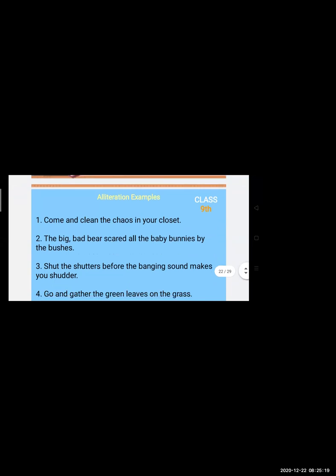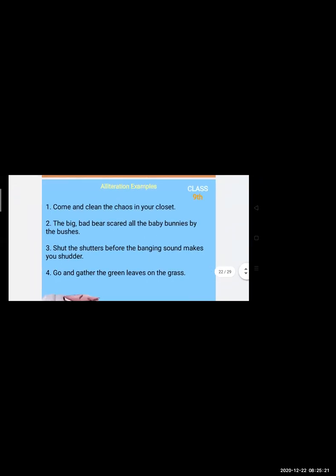We will see some examples now again. Come and clean the chaos in your closet. Okay, so in this sentence, what they are saying means there is mess in your room, or there is mess in your living room where you are staying, and over there you have to go and clean that thing.